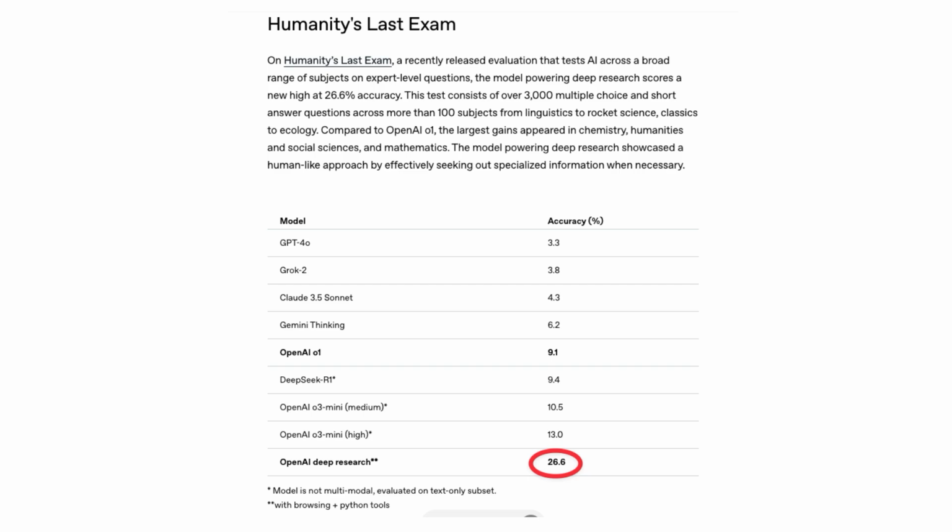This week, OpenAI, the company behind ChatGPT, released Deep Research. It's an AI that can crawl the internet, research topics for you, and prepare structured reports. And it blew away the competition on a really hard deep knowledge benchmark. Look at those numbers. Wow, it doubled the performance of the other models. It's quite impressive because this benchmark was made very recently.